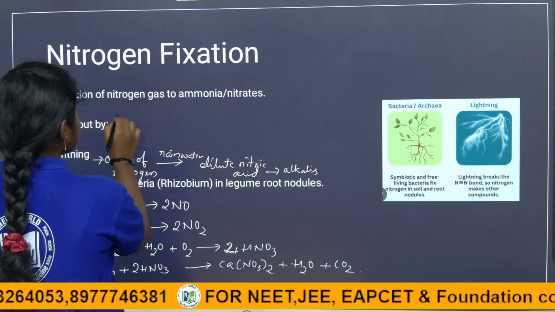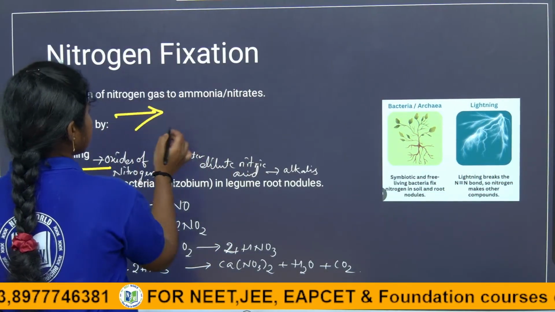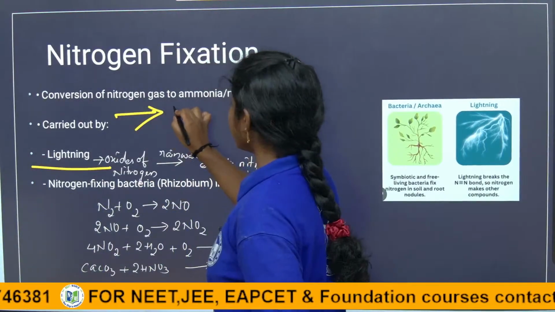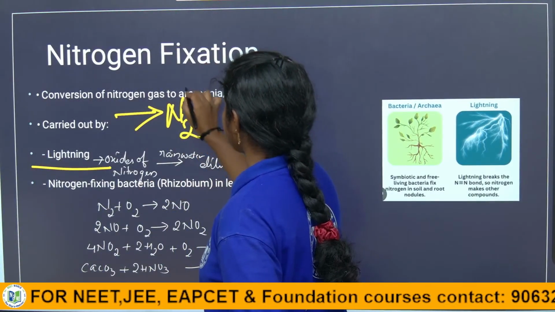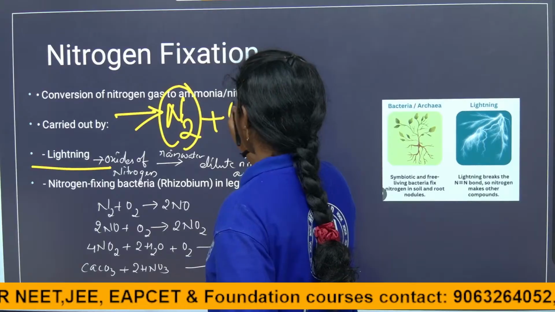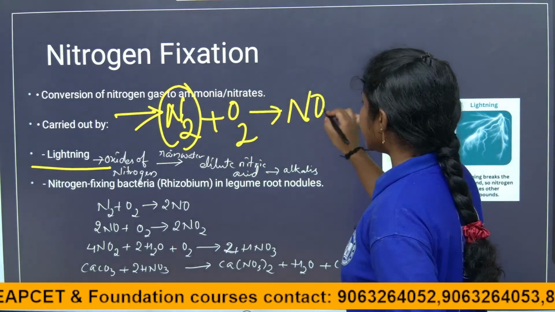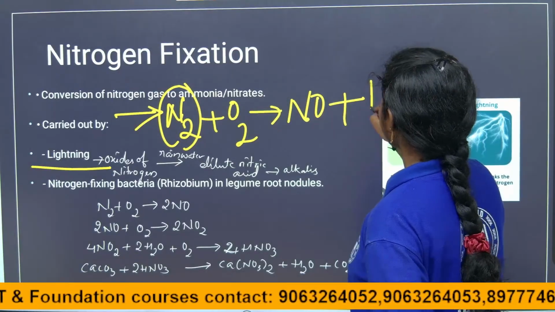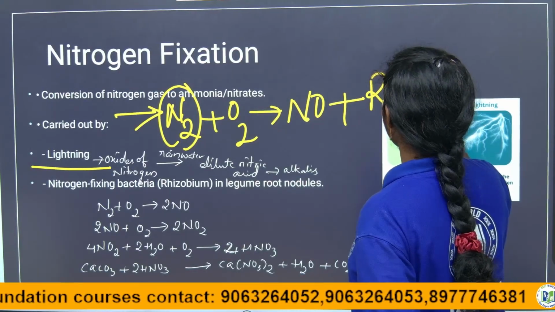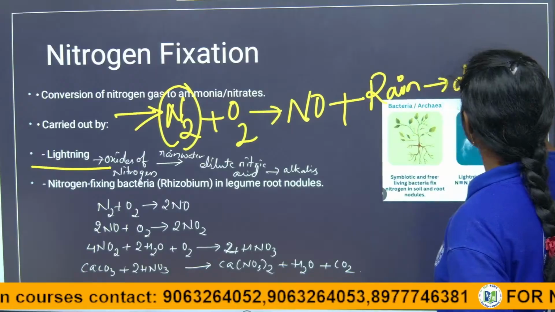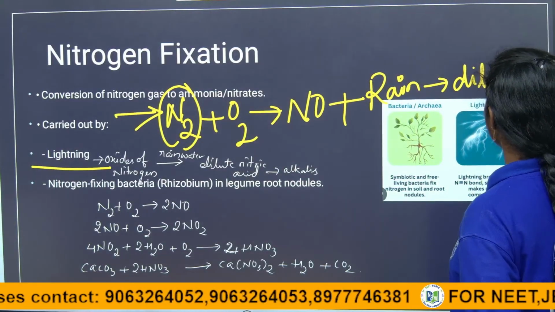See here, children, in the lightning process, the nitrogen combines with the oxygen. It forms nitric oxide. This nitric oxide combines with the rainwater and forms dilute nitric acid.